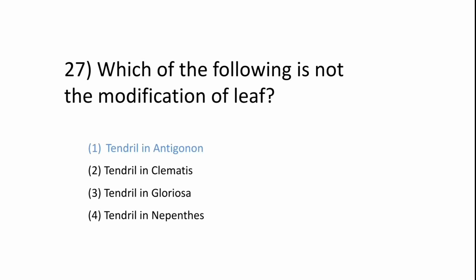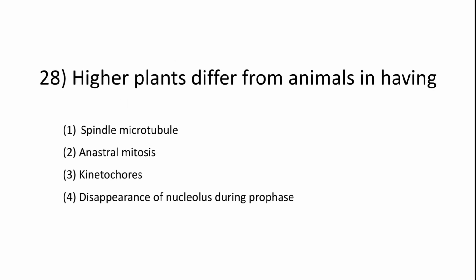The answer is 1, tendril in Antigonon. Question number 28. Higher plants differ from animals in having: spindle microtubule, anastral mitosis, kinetochores, disappearance of nucleolus during prophase. The correct answer is option 2, anastral mitosis.